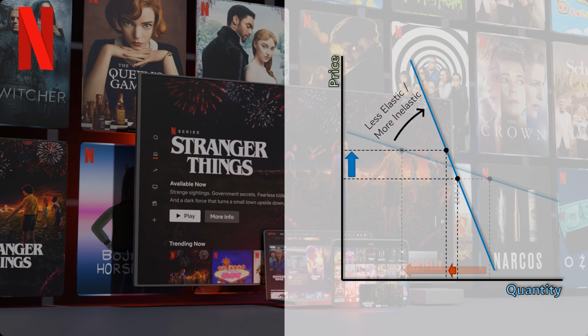In 2013, Netflix was making about $4 billion a year in revenue. Almost a decade later, in 2022, they were making over $30 billion. Understanding demand and the elasticity of demand isn't just good for your economics class, it's good for business.